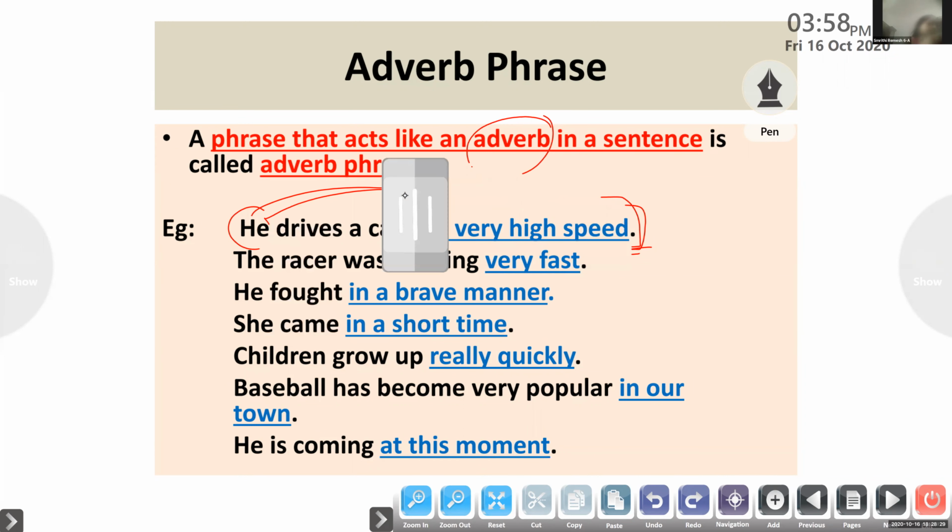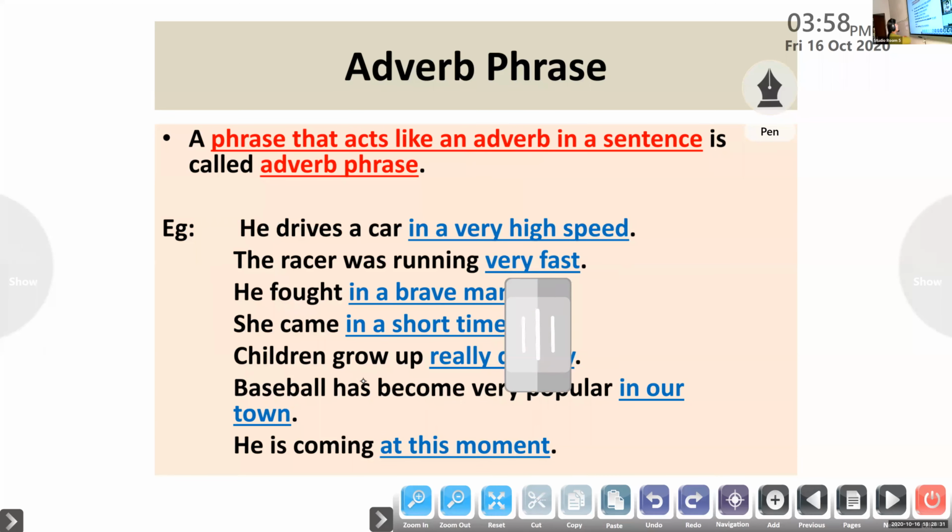Yes, ma'am. If it is not clear, you should tell me then and there itself. So my dear children, look at the board now. Look at the second example. The racer, subject. The racer was running very fast. So here the group of words with, yes. Ma'am, I didn't understand. Shravana, you did not get adverb phrase.